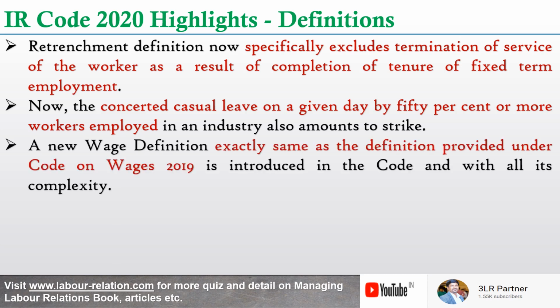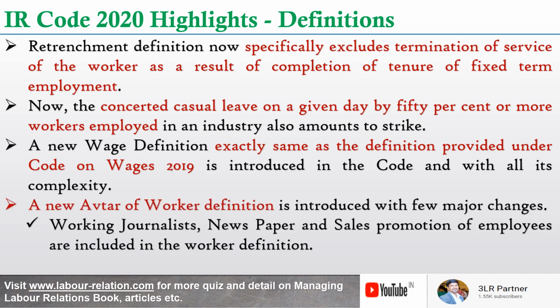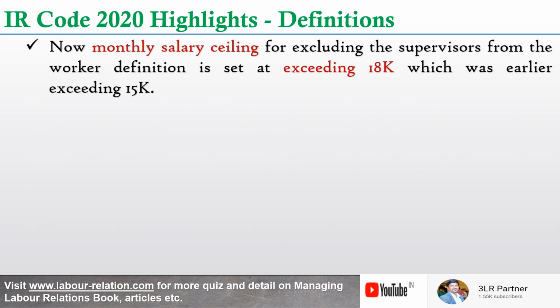And there is a new wage definition, which is exactly the same as the definition provided under the Code on Wages 2019, and with all its complexity is included in the IR code as well. And a new avatar of the worker definition is introduced with a few major changes, and working journalists, newspaper and sales promotion employees are included in the worker definition.